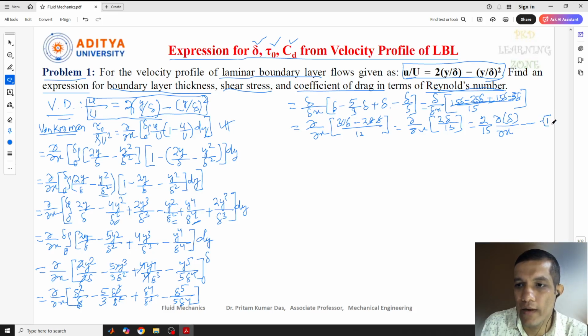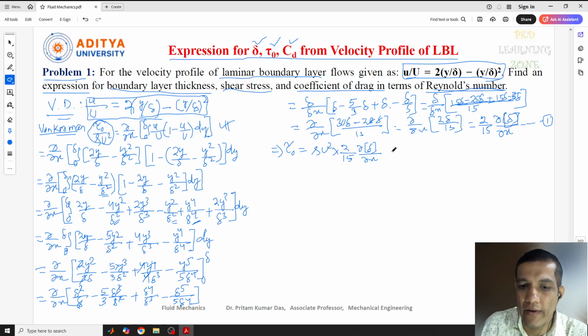This is equation 1. Now this value we got is delta tau naught by rho u square. So I'll write tau naught equal to, taking rho u square to the other side, 2 by 15 rho u square, del delta divided by del x. We can put it in a square bracket also, no issue.